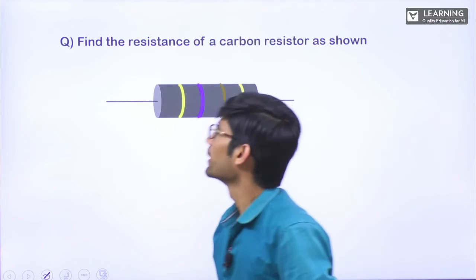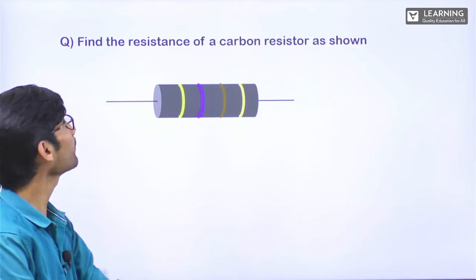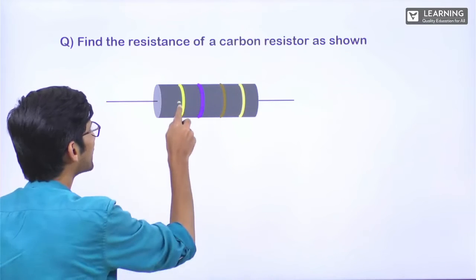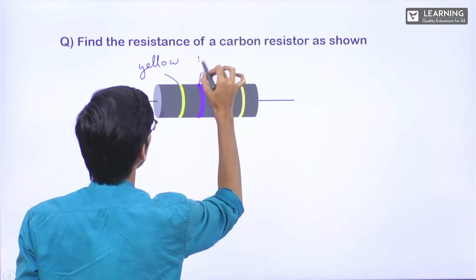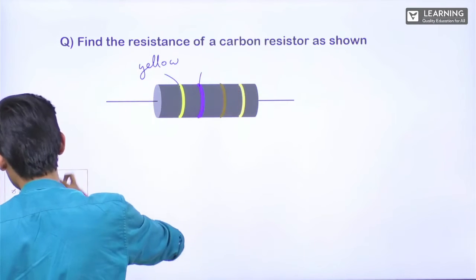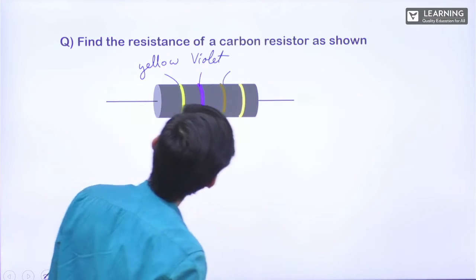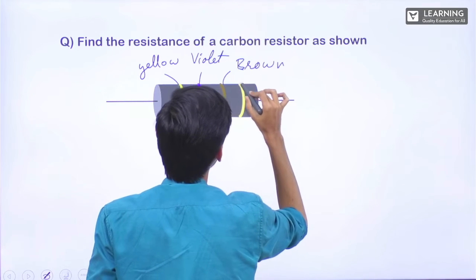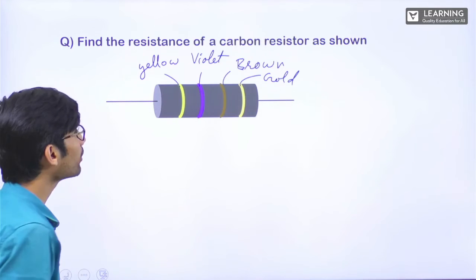Let's see. So like this, in your labs, you will be seeing a resistor. This is a carbon resistor. Find the resistance of a carbon resistor as shown. In exam, they will mention that this is yellow color. This is violet color. I have not mentioned it here because since it's a colored PPT, it is easy to show colors, right? This is brown and this is gold. So now can you tell me the value of this particular resistor?